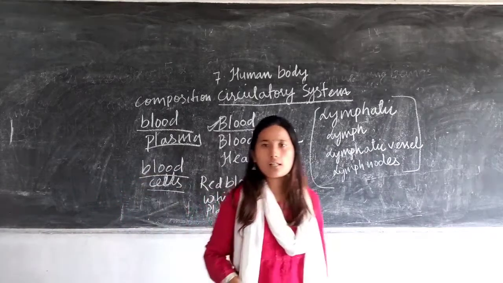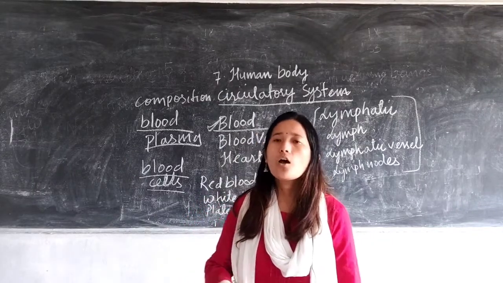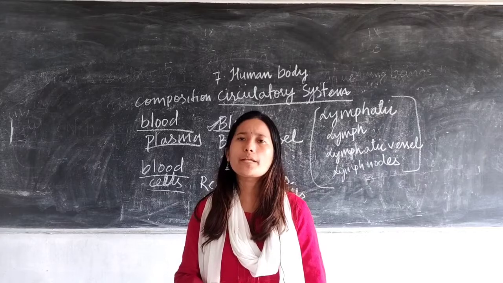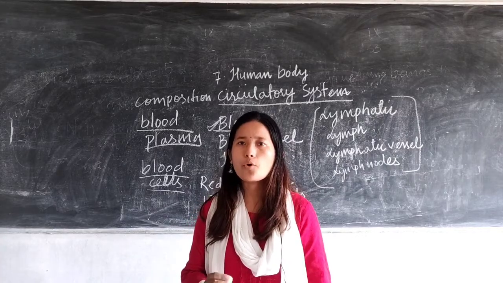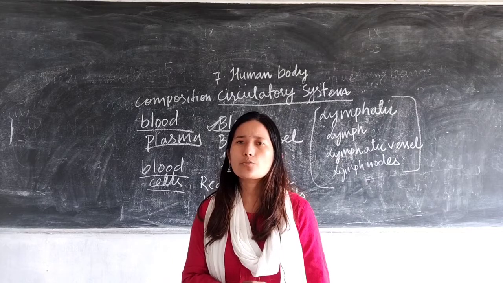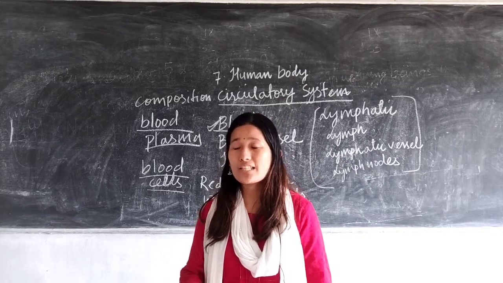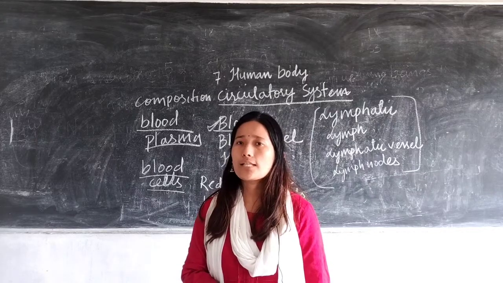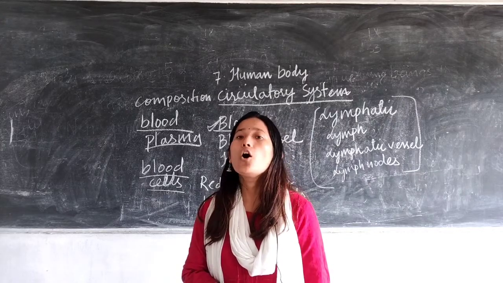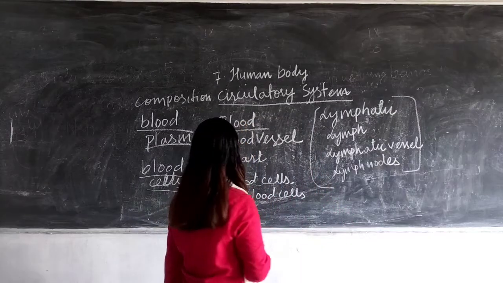Red blood cells, what is the red color of the blood? It is because of the presence of an important pigment called hemoglobin. Hemoglobin combines with oxygen and is then transported in the form of oxyhemoglobin. So you can see here that your red blood cells help in transportation of oxygen to different parts of our body.